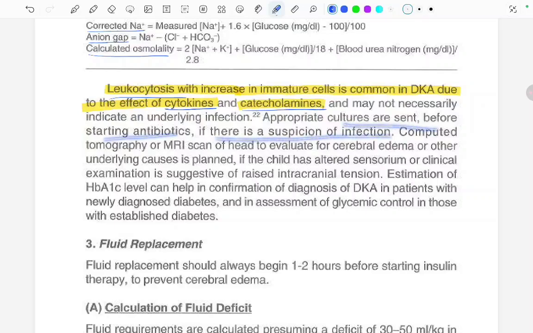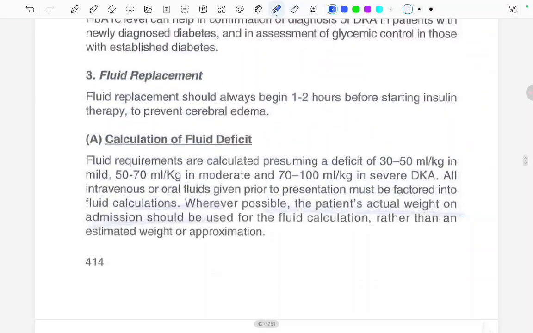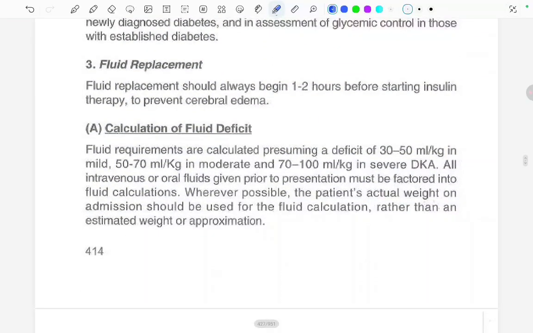Computed tomography or MRI scan of the head to evaluate for cerebral edema or other underlying cause is planned if the child has altered sensorium or the clinical examination is suggestive of raised intracranial tension. Estimation of the HbA1c level can help in the confirmation of the diagnosis of DKA in patients with newly diagnosed diabetes, and an assessment of the glycemic control in those with established diabetes. Fluid replacement should always begin about 1 to 2 hours before starting the insulin therapy to prevent cerebral edema.